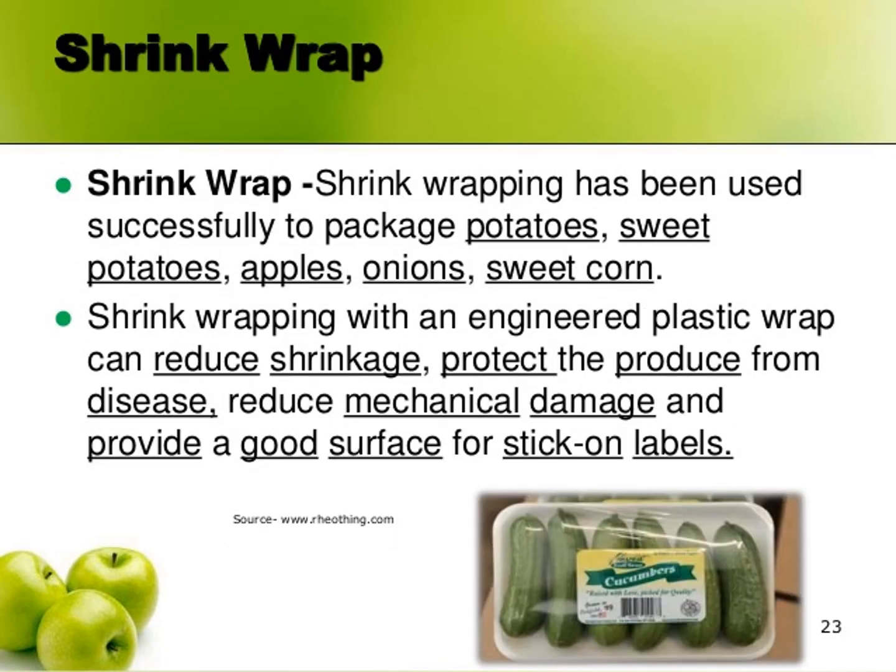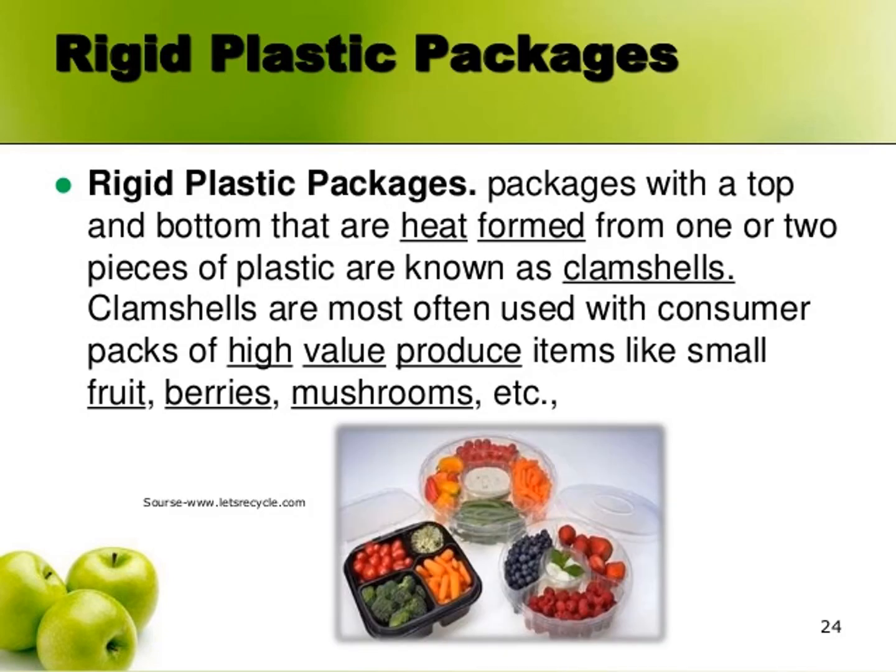So the next is the shrink wrapping. In this picture, you can see shrink wrapped cucumber. Shrink wrapping has been used successfully for packaging of sweet potatoes, apple, onion, sweet corn, and various fruits and vegetables. Shrink wrapping with an engineered plastic wrap can reduce shrinkage, protect the produce from disease, reduce mechanical damage, and provide a good surface to a product.